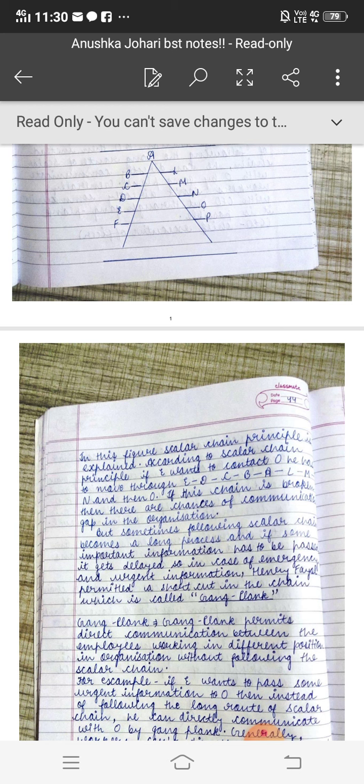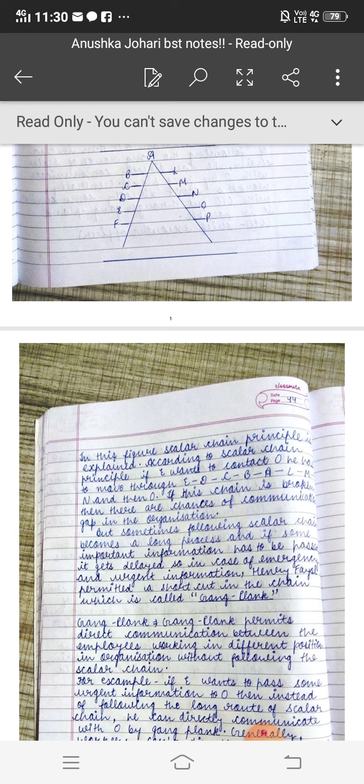From E where will he go? D, D to C, C to B, B to A, A to L, L to M, M to N, then finally O. So E will have to follow this path, this chain, to reach from E to O. Same is written here: if E wants to contact O, then he will have to move through E-D-C-B-A-L-M-N and then O. If this chain is broken, then there are chances of communication gap. Yes, if you don't follow this proper chain, then there can be a communication gap in the organization, which is not good.